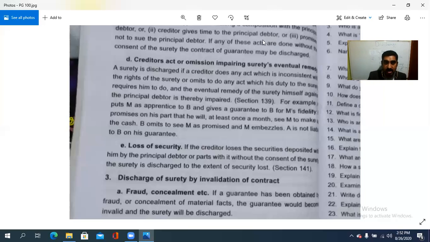So a surety is discharged if a creditor does any act എന്തെങ്കിലും ഒരു പ്രവൃത്തി that is inconsistent with the rights of the surety or omits to do any act with his duty the surety requires him to do, then the eventual remedy, the final remedy will be surety himself against the principal debtor, thereby being impaired. So that is the creditor's act or omission impairing surety's eventual remedy. And third is the loss of security. നഷ്ടം ഉണ്ടാകുന്നു. Okay.